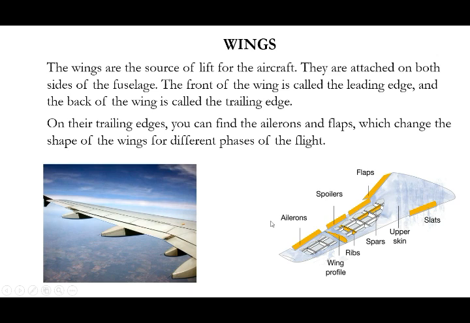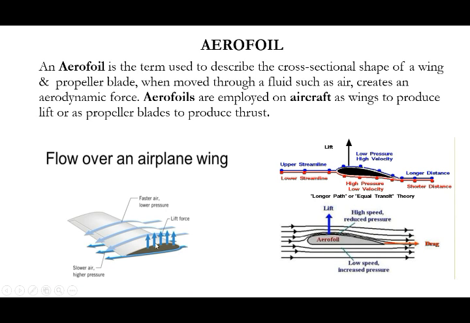You can see in the wing, in this image, there is one shape here. Yes, this is the aerofoil shape. The aerofoil is the cross-sectional shape of your wing, and this shape is also used in the propeller blade when moved through a fluid. This shape creates the lift. How? Let me show in this image.